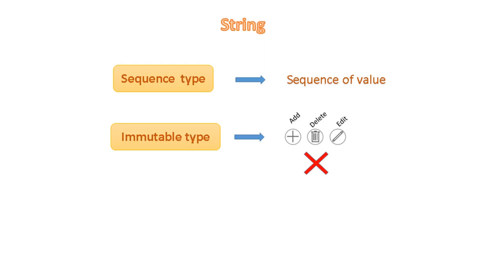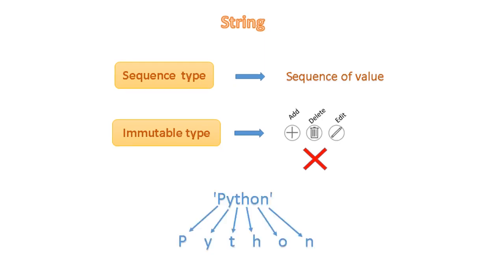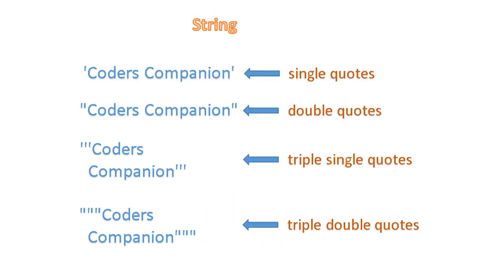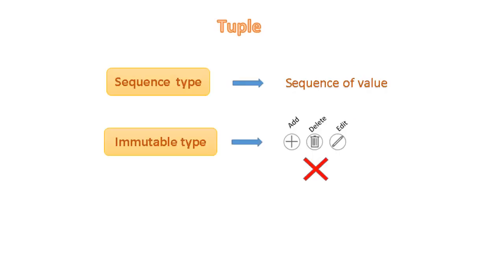String is sequence type and immutable data type. A string data type lets you hold string data. It is sequence type because it is composed of sequence of characters. Any characters enclosed in single quotes or double quotes or triple single quotes or triple double quotes is called a string. By using triple quotes, we can write multi-line strings.